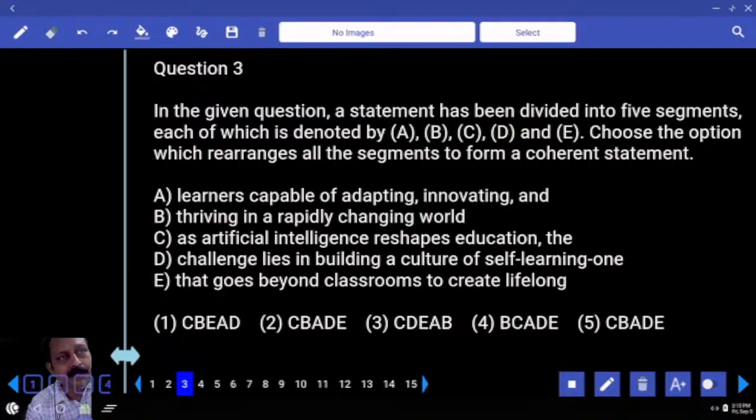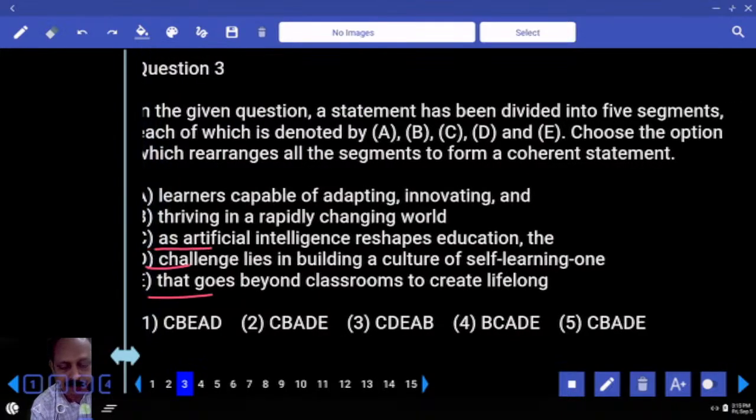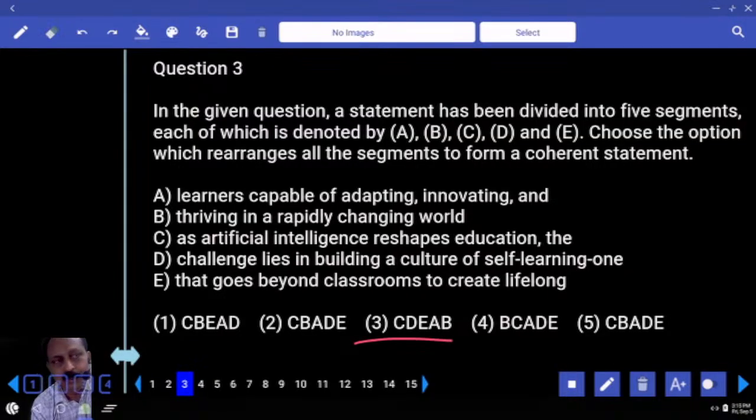What is the next one here? The challenge lies in building a culture of self-learning, one that goes beyond classrooms to create lifelong learners capable of adapting, innovating, and thriving in a rapidly changing world. Seems right or wrong? So what is the answer based on that? Which option says C, D, E? Third one, easy or difficult?